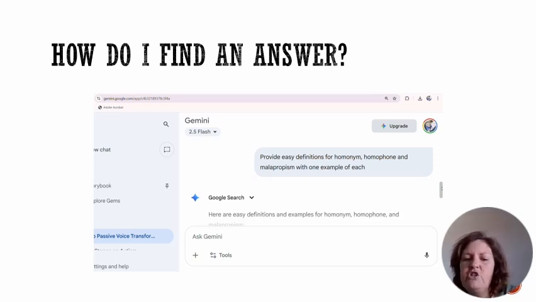So I've got a question on a homophone. I don't know what a homophone is. I know these concepts confuse me. And so I talk to Gemini and I say, provide easy definitions for homonym, homophone, and malapropism with one example of each. And Bob's your uncle. It gives me a nice, easy explanation, and I can try and use Gemini to understand it. Now, instead of going through the tedious process of learning ma'am's whole study guide, I'm just learning key concepts coming up in past papers.